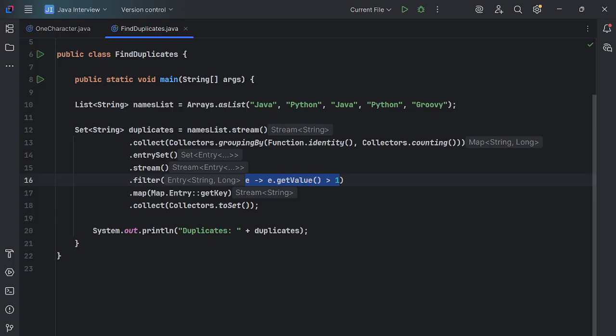So here, after filtering the data, now it will map the entries using getKey, it will take every key, and now it will convert into Collectors.toSet. getKey will return a string, so it will be stored into a set of strings, the duplicates set, guys. So here it is converting using Collectors.toSet. So let's see the result, guys.